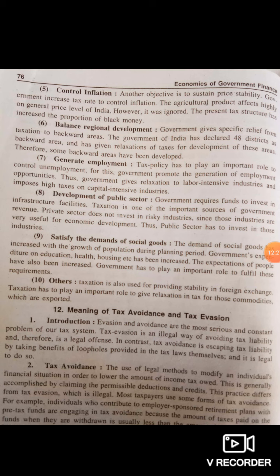Now we will see what tax avoidance and tax evasion are. In simple words, it is very important as per the 2 marks question, I can say. It is being asked in the exam, 2 marks, that what is tax evasion and what is tax avoidance.